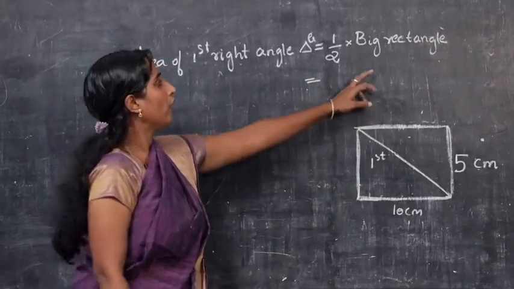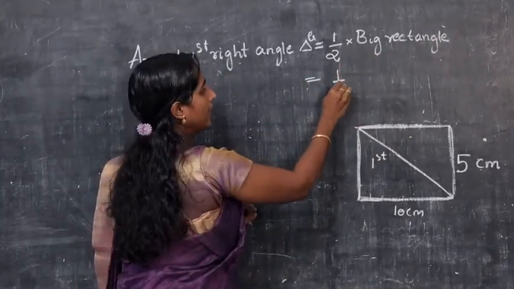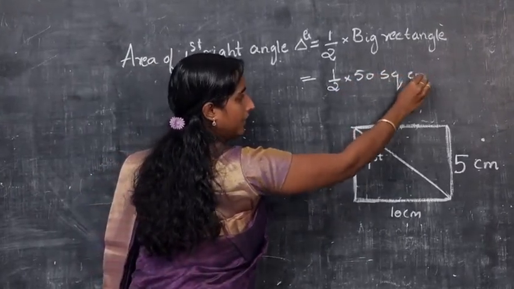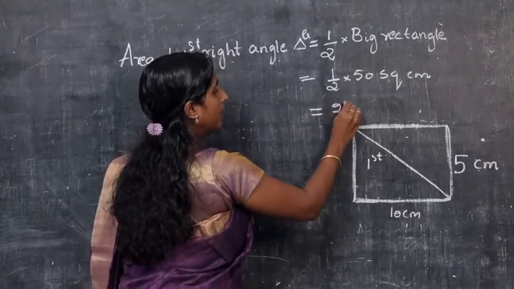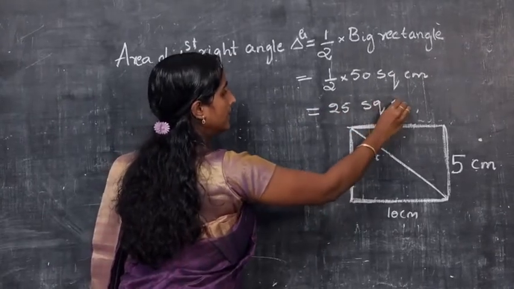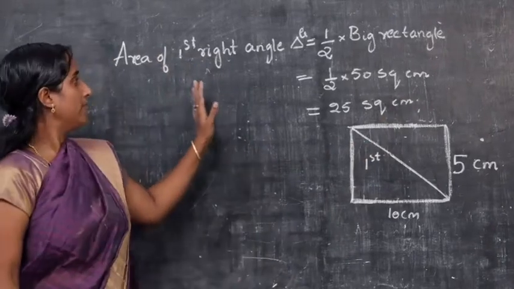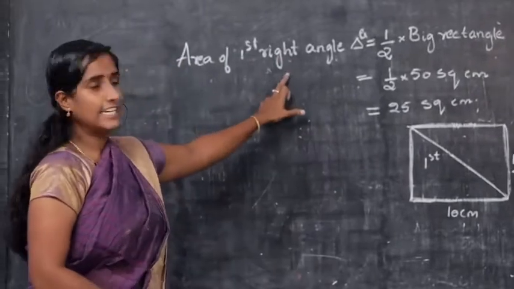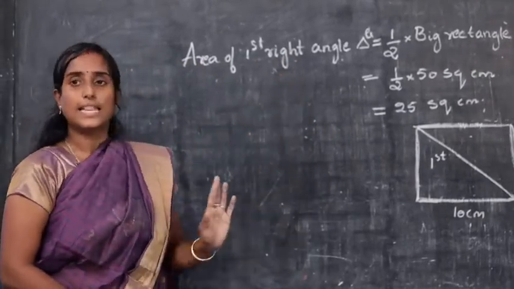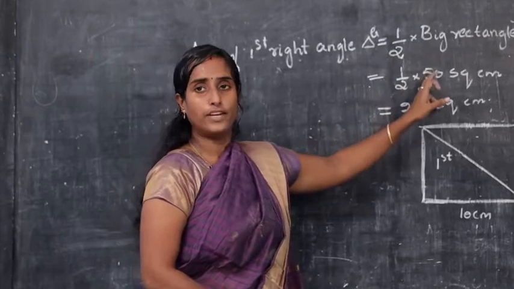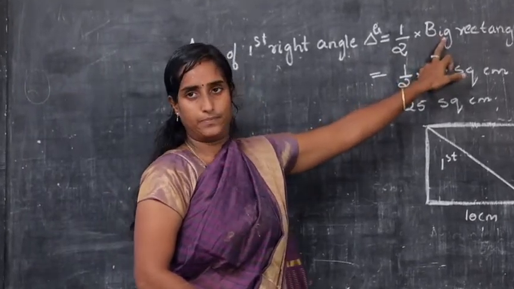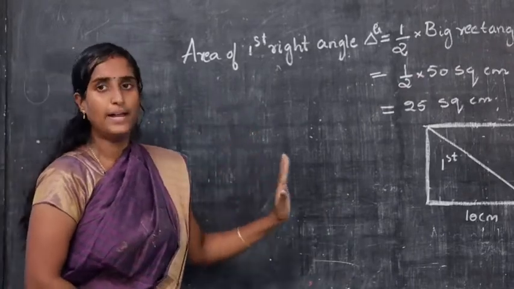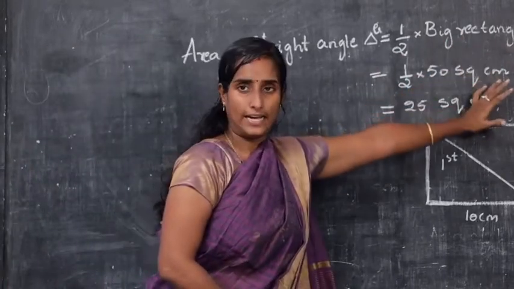The area of the big rectangle is 50 square centimeter, so half into 50 square centimeter is 25 square centimeter. So from this what we have learnt, the area of a right angle triangle is nothing but half of the rectangle. Is it clear? What is the area of a right angle triangle? It is half of the rectangle.